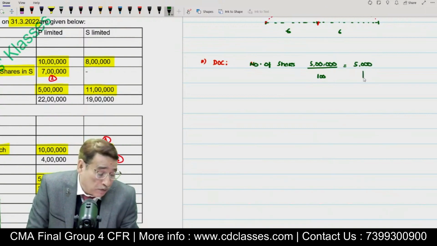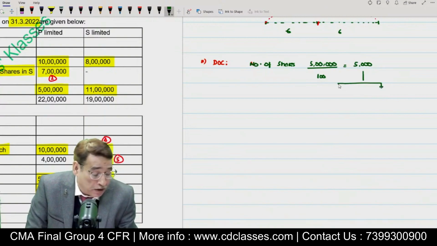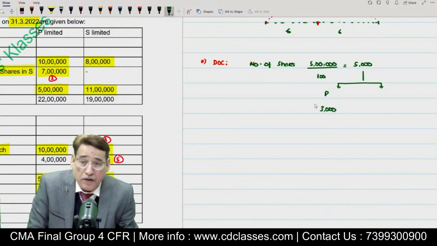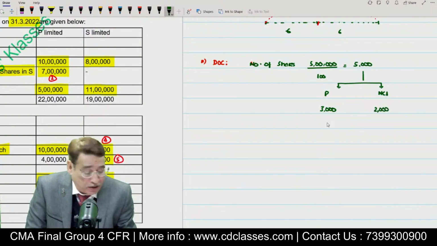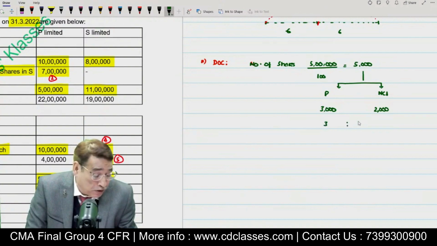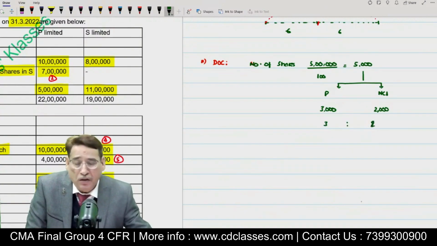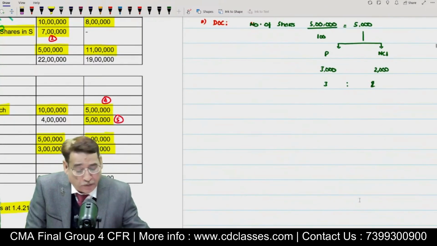Out of these 5,000 shares, we have already seen that the shares held by P Limited are how much? Held by P Limited is 3,000. Under the investment it is written, isn't it? So the shares held by other shareholders, known as NCI, will be equal to 2,000. Similar to the last question, even in this question, the controlling stakes are 3:2, that is 3/5 and 2/5, or 60% and 40%.